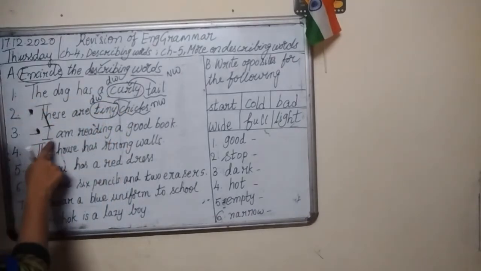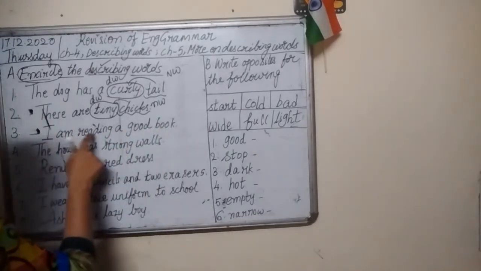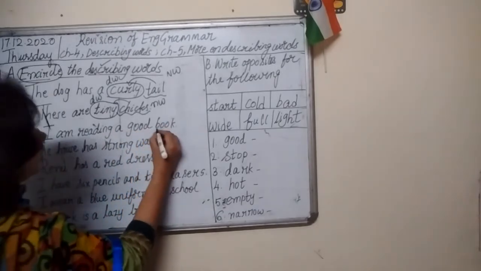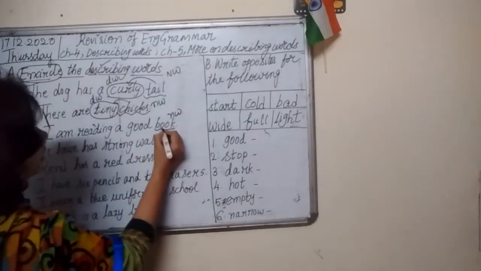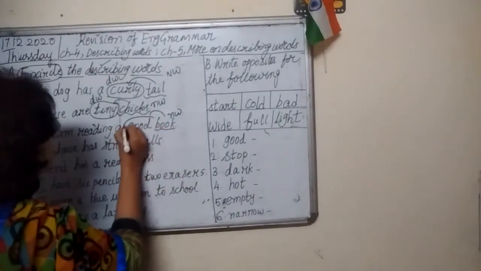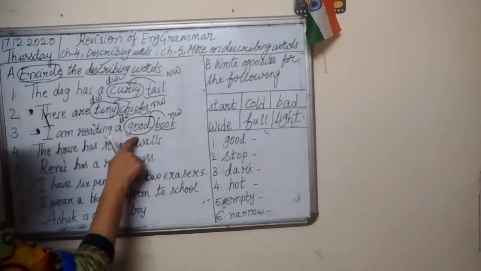Number 3. I am reading a good book. So book is naming word. What type of book it is? Good. Good book. It means good is describing word.